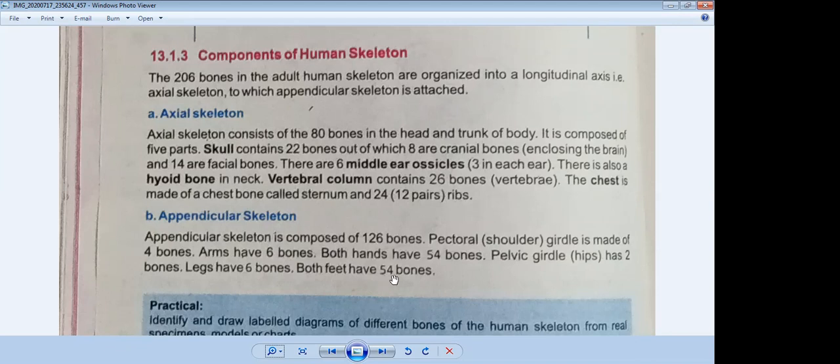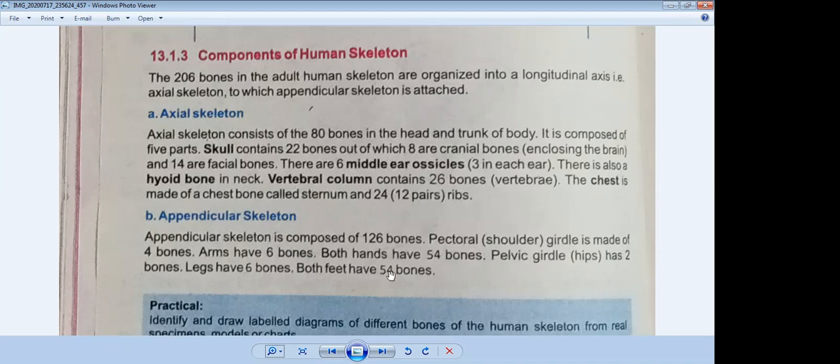So keep in your mind that the appendicular skeleton is composed of 126 bones. First is the pectoral: the shoulder girdle is made of 4 bones. Arms have 6 bones. You have to underline these, they are important for your MCQs. Both hands have 54 bones. The pelvic girdle has 2 bones, legs have 6 bones, and both feet have 54 bones.